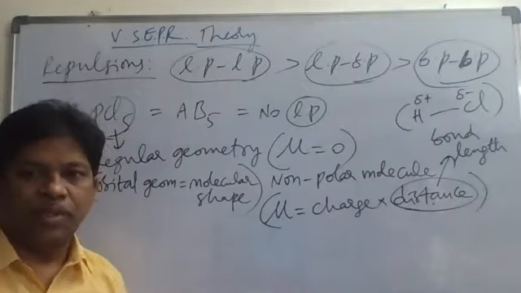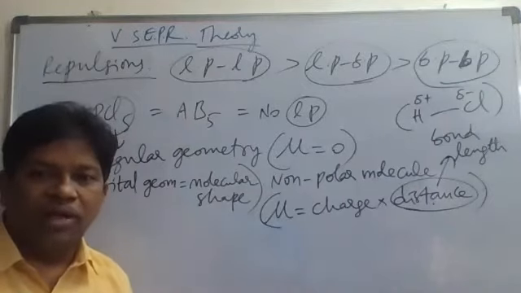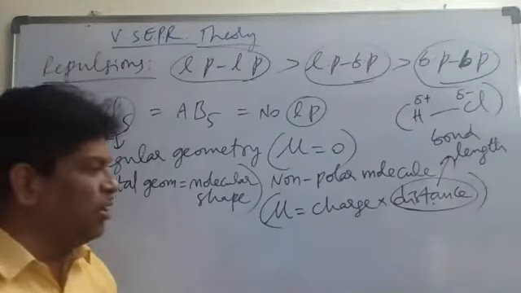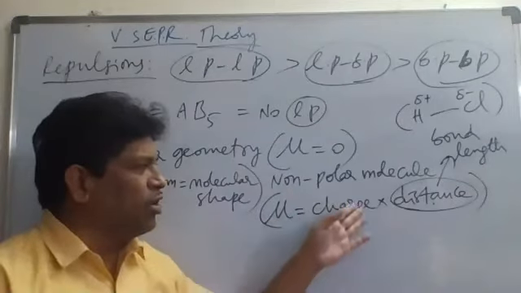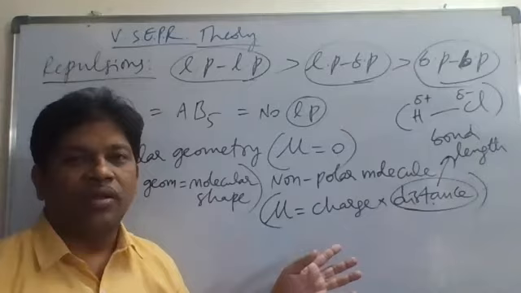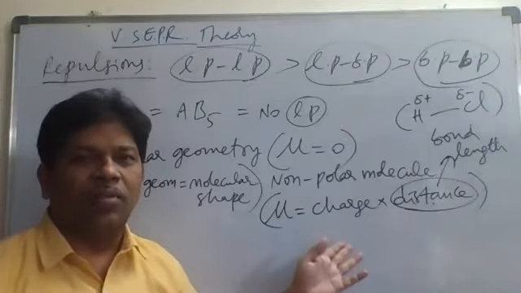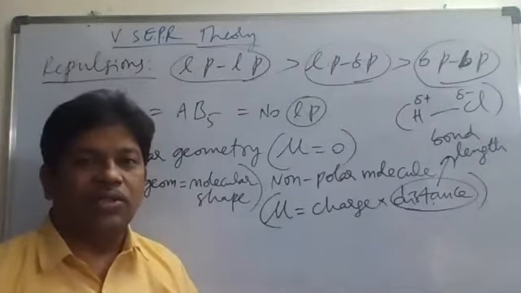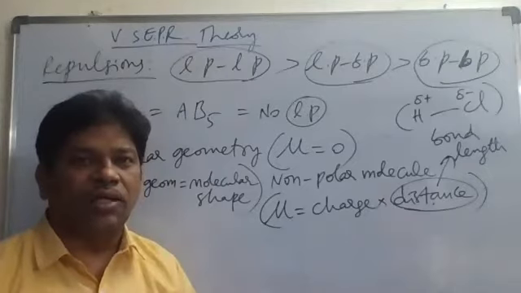Dipole moment. If they ask you to define dipole moment in a descriptive question, don't write simply dipole moment is equal to charge into distance. Is this the definition or the formula? It is the formula. If they ask for the definition in the exam, how do you write it?